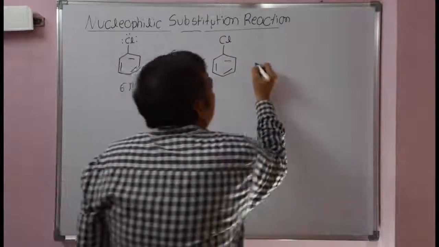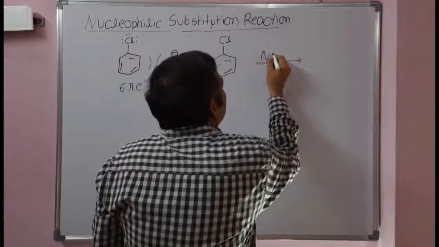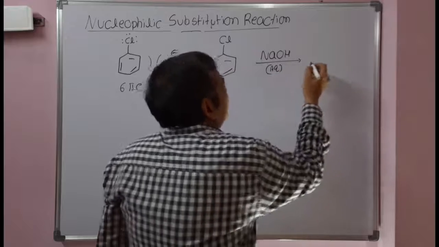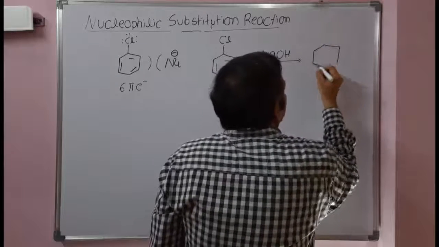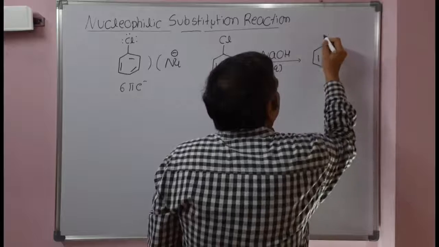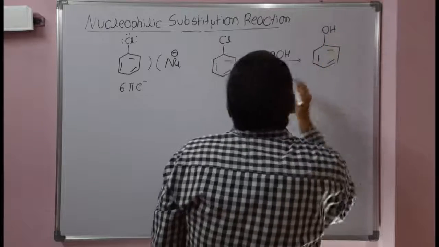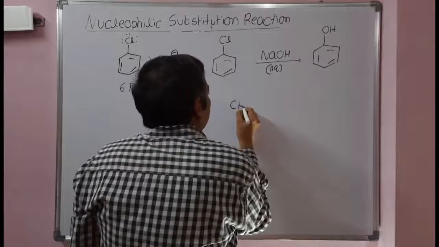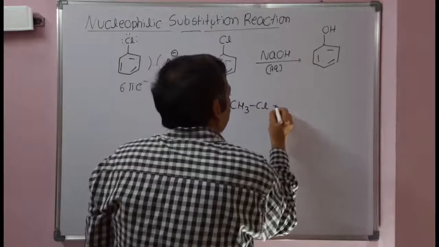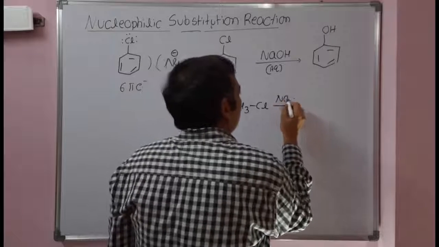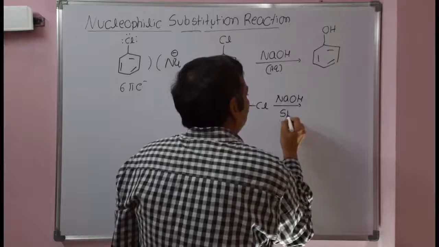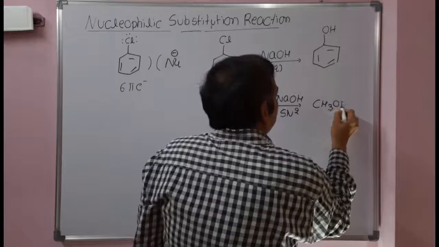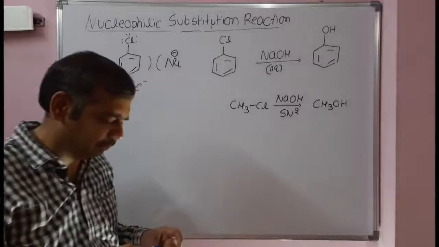When chlorobenzene reacts with aqueous sodium hydroxide solution, nucleophilic substitution has to take place. This is the substitution: one nucleophile is substituted with the other nucleophile. If you see a simple reaction, methyl chloride, as we discussed in SN2 reactions, if methyl chloride reacts with sodium hydroxide by the SN2 mechanism, we will get methanol as a product. It's a simple reaction.